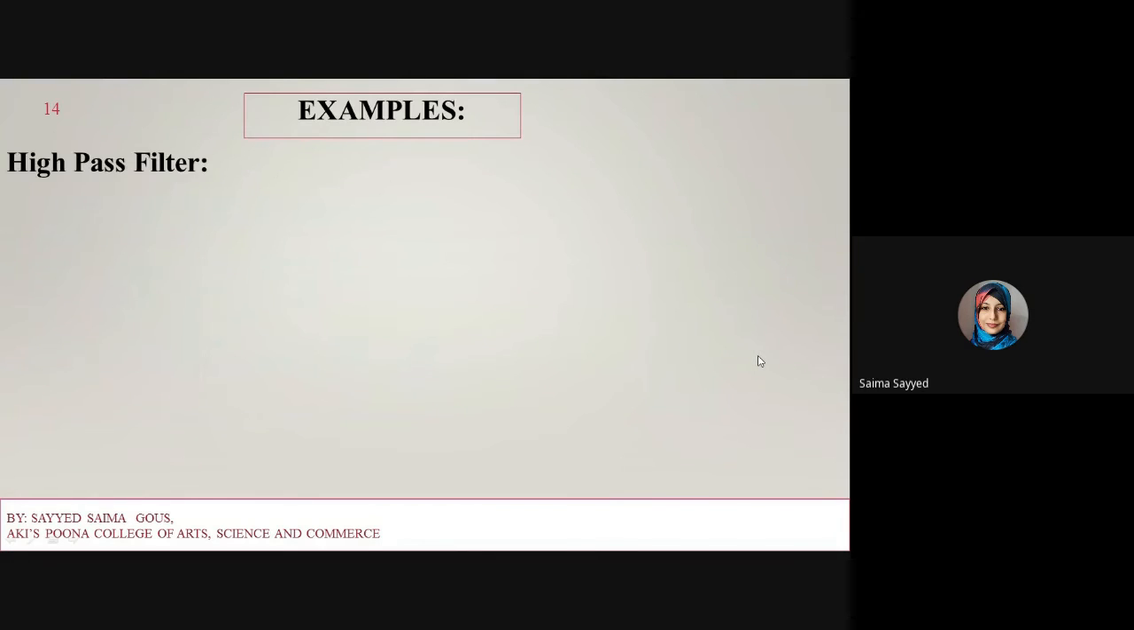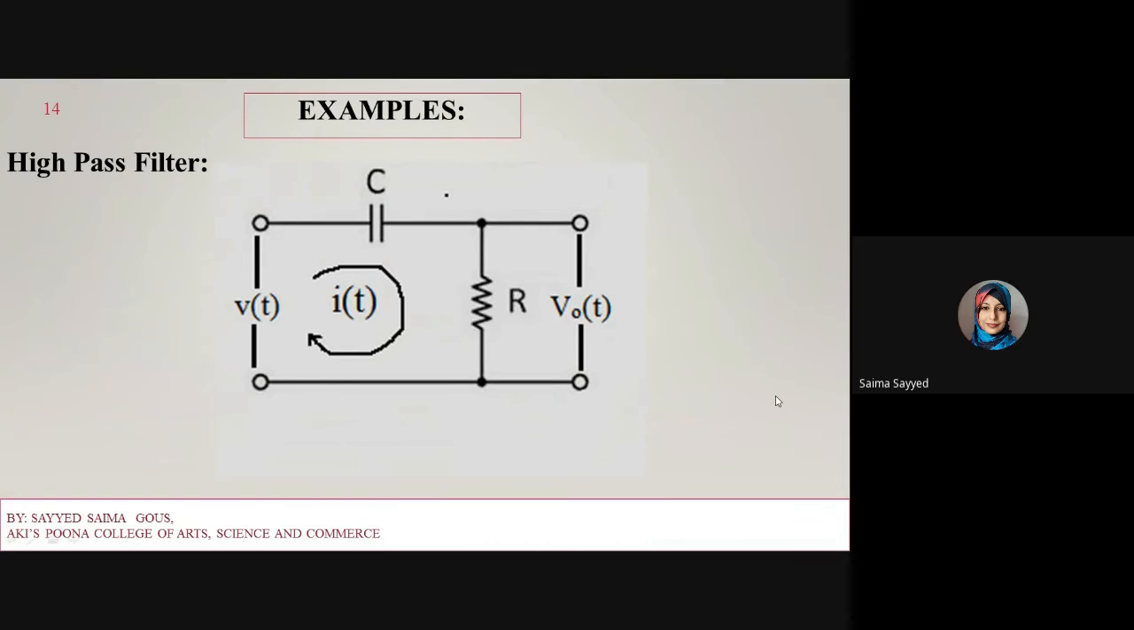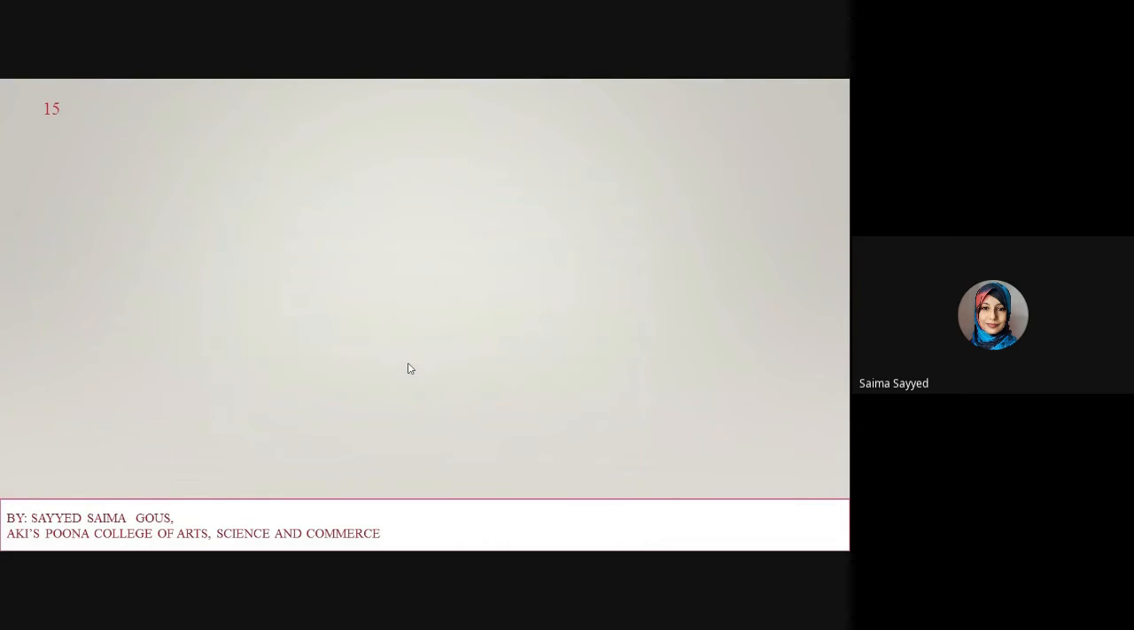Next example is the high pass filter. So this is the block diagram of the high pass filter. The voltage is applied to this terminal, and the current is flowing from the capacitor to the resistor in this way. Now v(t) is applied here in the first loop, so the current is flowing through the capacitor and resistor. This is my input voltage, and the output voltage is across the resistor. We are calculating the output voltage across the resistor.